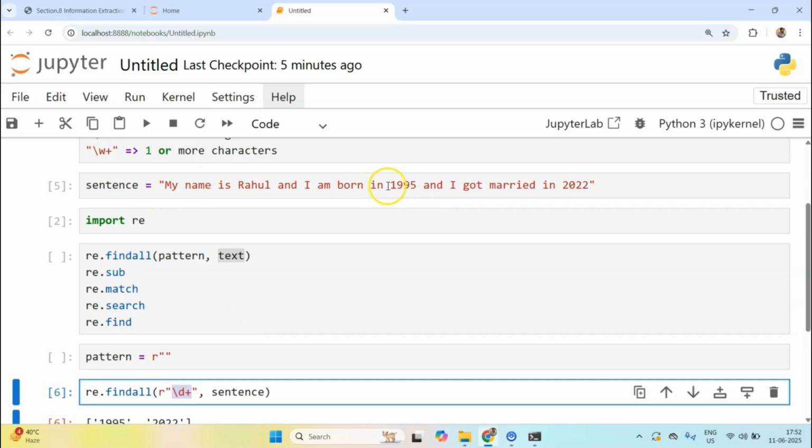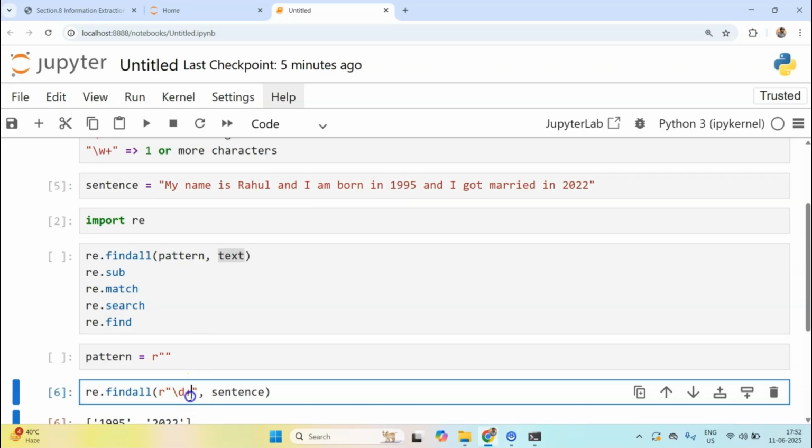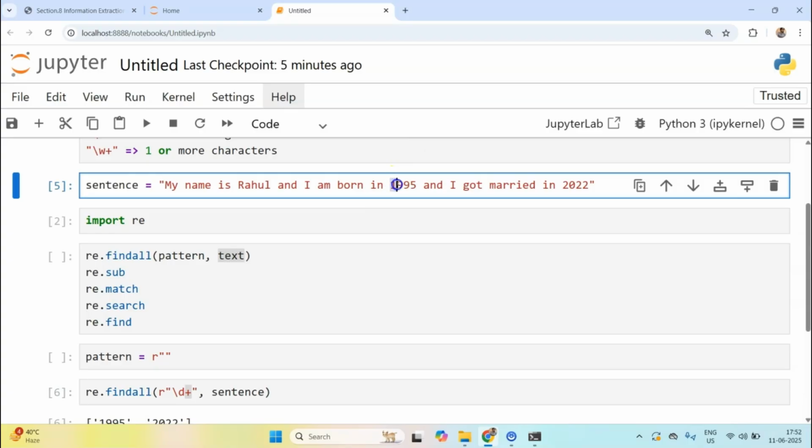The moment it finds the first digit, it remembers that it needs to find one or more occurrences, right? Which means it keeps on finding. So it says, okay, 1, 9, again digit, 2 occurrences of digits have been found, 3, 4, and the moment it identifies the space, it says, okay, we found that 4 digit number, just return it, and then it starts the process all over again from after that.